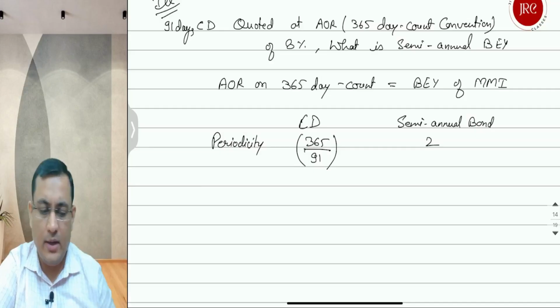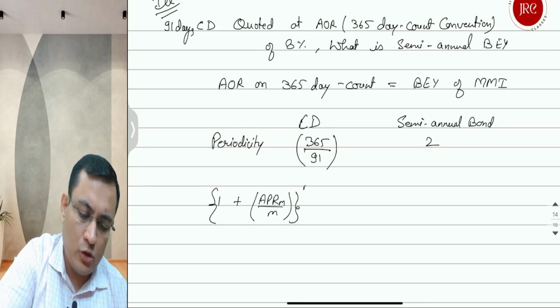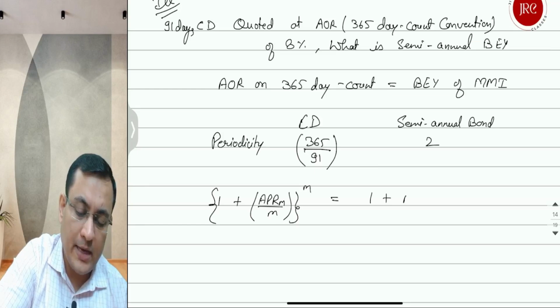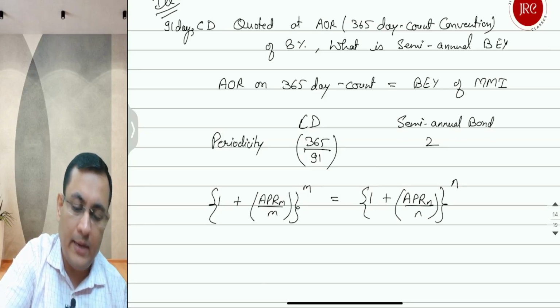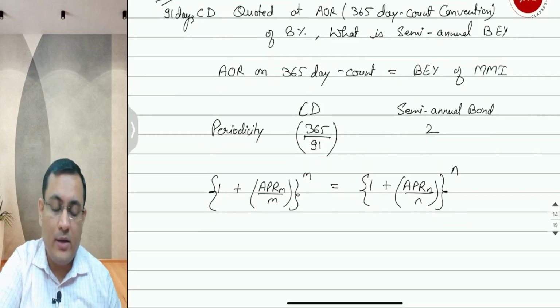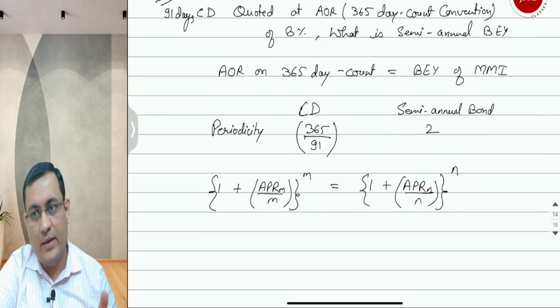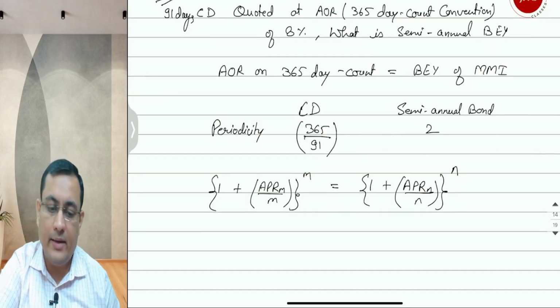Converting one yield into another: 1 plus APR_M upon M, whole power M, should be equal to 1 plus annual percentage rate of N periodicity divided by N, whole power N. We are going to use this formula for converting the bond equivalent yield of a money market instrument into semi-annual bond equivalent yield.